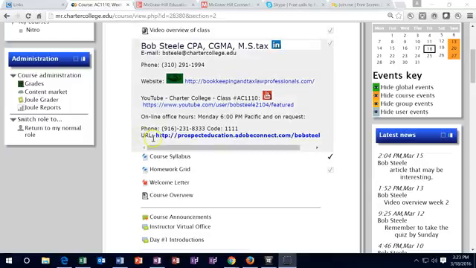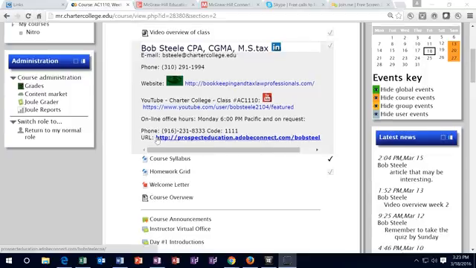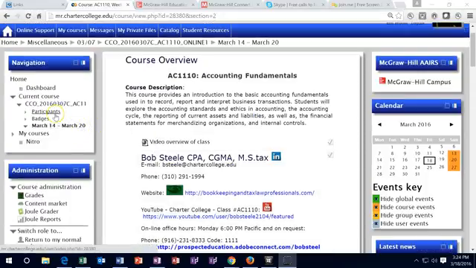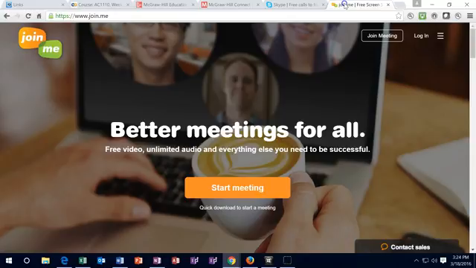And if we choose to use it at that time, we can use the screen share software where we can work problems together. We can pull up some Excel sheets and work problems in Excel in that way. I do recommend doing that on your own as well and experimenting with software and having groups. To do that, you can contact each other through the participants in Moodle rooms, send contact information, and experiment with software like Skype and joinme.com. Again, I think the best format is just to have a screen share so you can see how you can work through some problems on the screen in software like Excel.